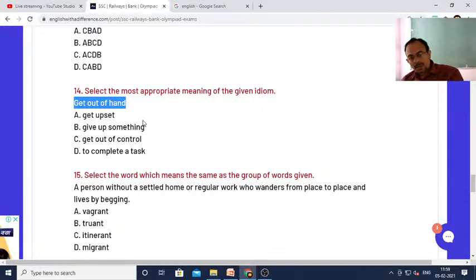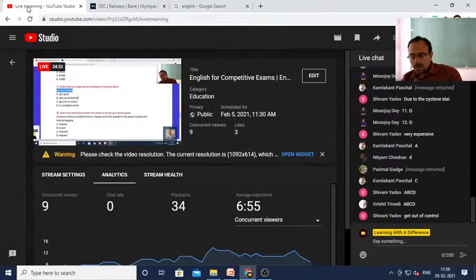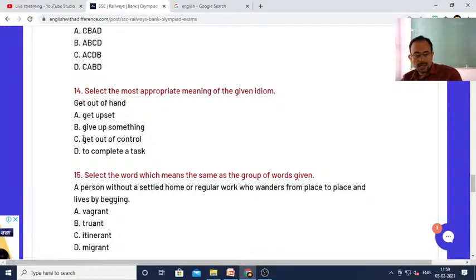Which one do you think is the correct option? Get out of hand. Select the most appropriate meaning. So let me see whether you could guess it. Get out of control. Shivam, yes, absolutely correct. Get out of control is the correct option.